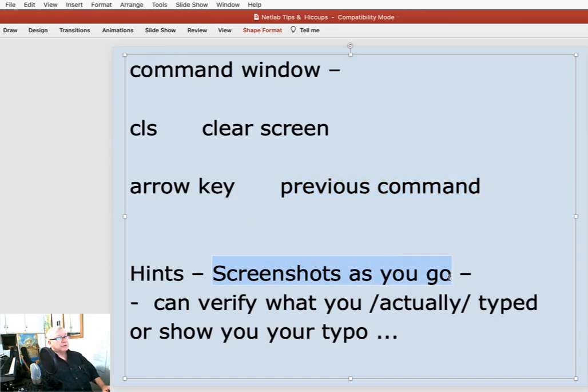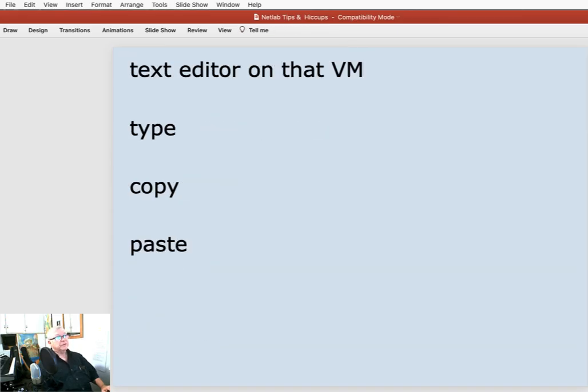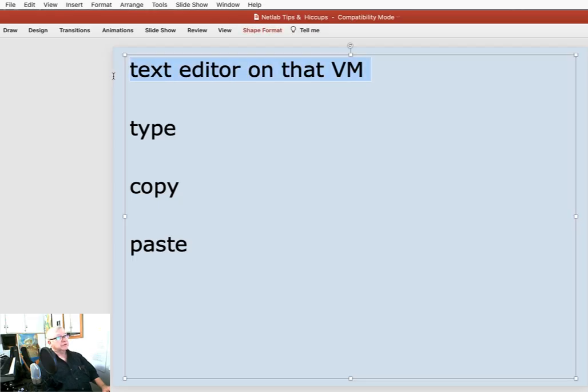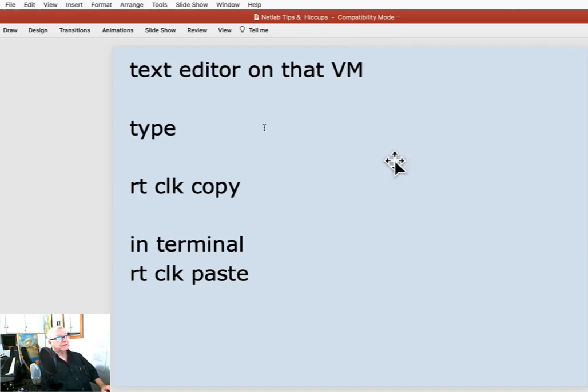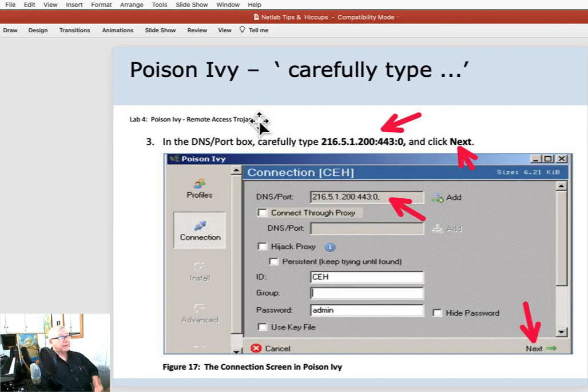And then using a couple of screenshots as you go, even if you don't have to turn anything in, can help you verify what you actually typed or show you where your typo was versus what you actually think you typed. And then I talked about using a text editor to type in there, right click, copy, and then in the terminal right click and paste as being a handy thing, since it's easier to edit in the text editor. A perfect example of that is here in the Poison Ivy lab in this section 3.